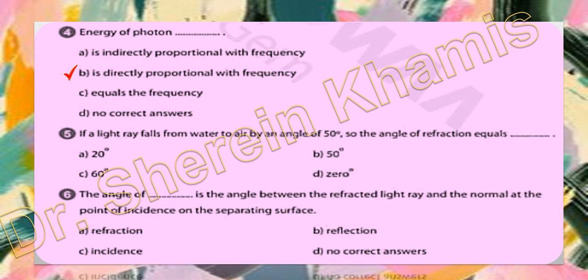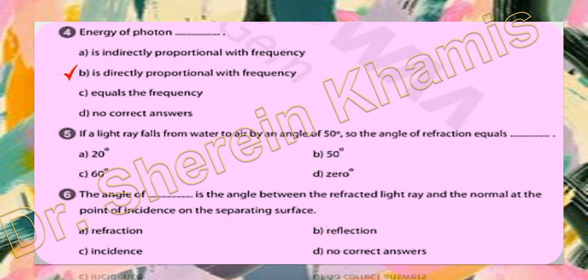Let's go to question 5. If a light ray falls from water to air by an angle of 50 degrees, the angle of refraction equals what?